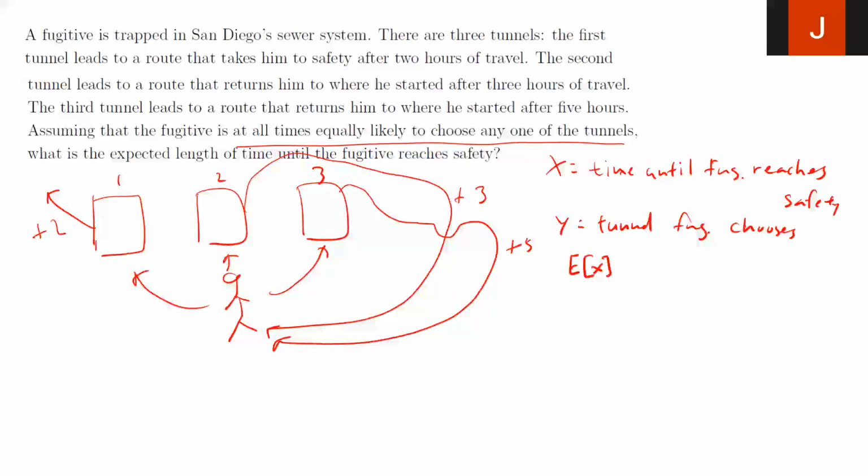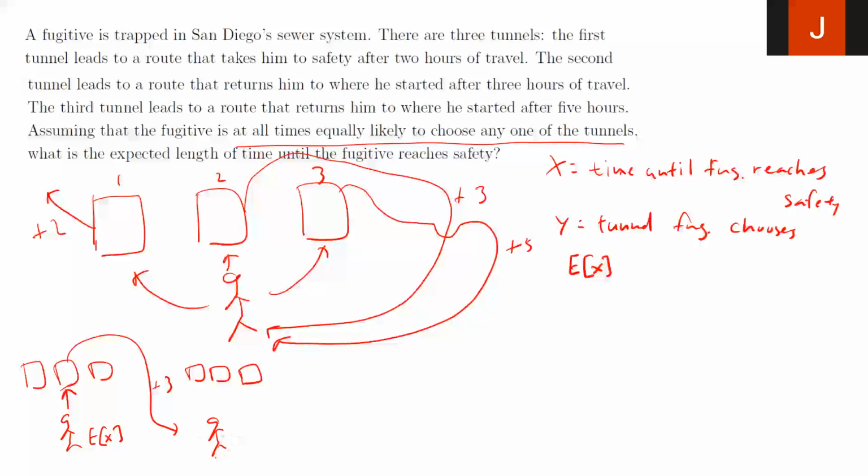Let's draw it this way. This is an original scenario, and I have this person. If the fugitive picks door 2, he's going to travel 3 hours, but eventually he's back to the same spot. It's as if he's facing 3 sets of new doors, or tunnels. The expected time to safety in the original situation is the expected value of X. When the person comes back to the original spot, the expected time to safety is again the expected value of X. The only difference is it took them an extra 3 hours to get back to this original spot.